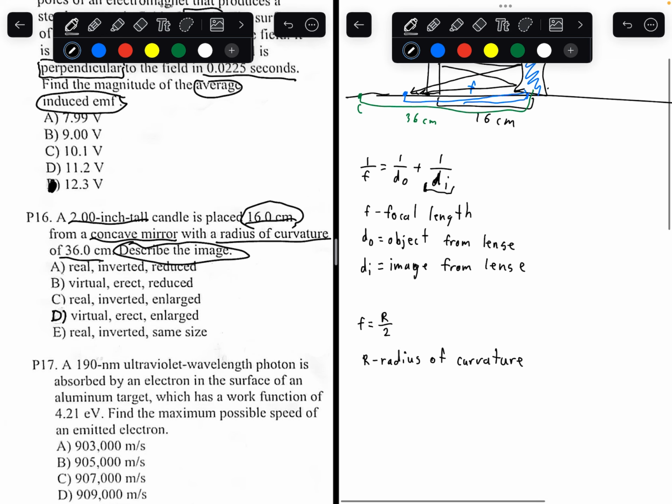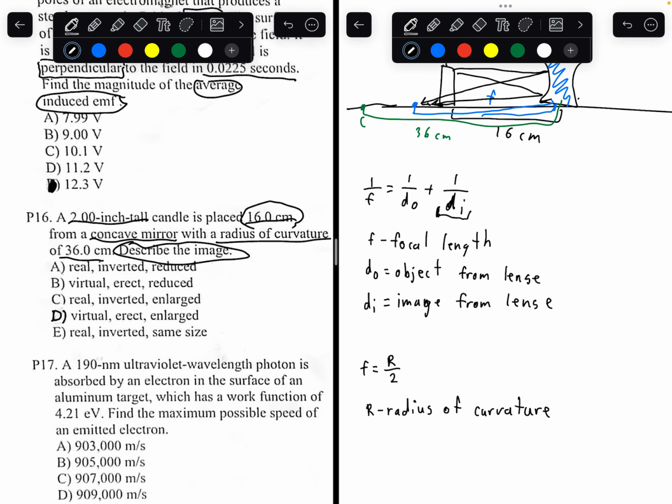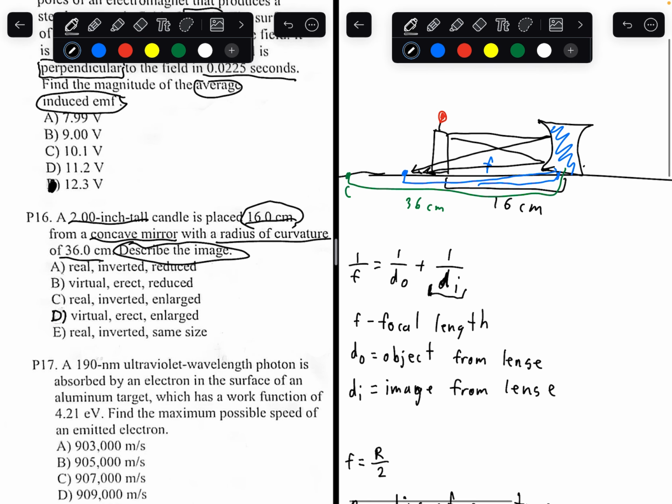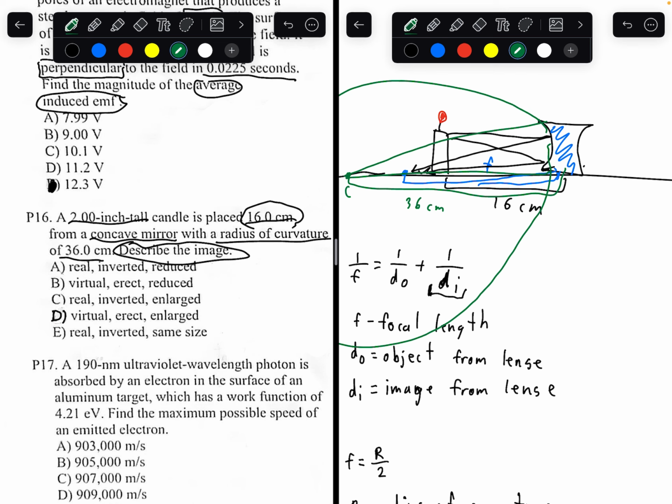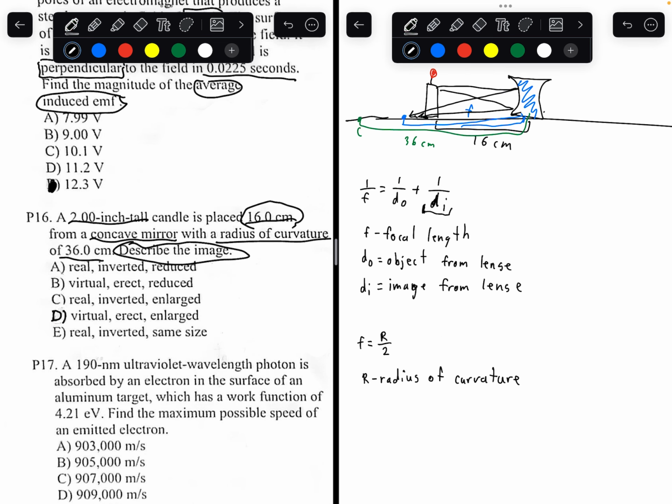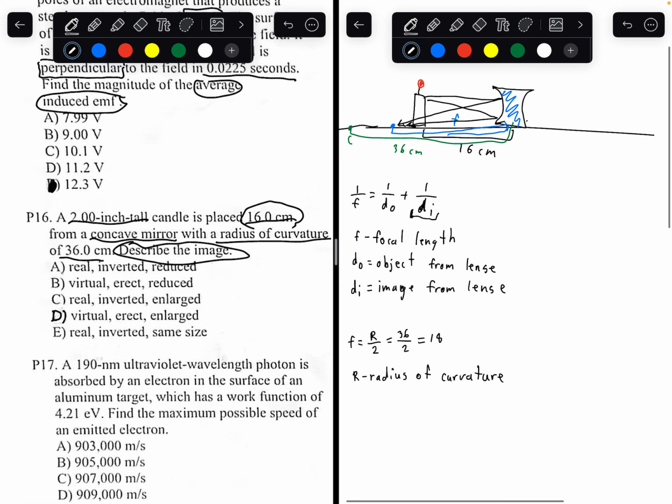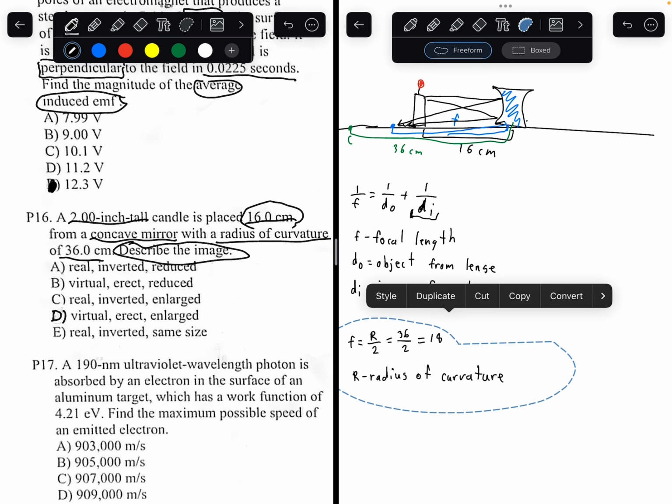The focal length is half the radius of curvature. The center is essentially the center of this entire circle, like if you can draw a full-on circle between the center and the lens. So, radius of curvature divided by 2 is focal length. That means the radius of curvature is given as 36 centimeters divided by 2. The focal length is 18 centimeters. So we know the focal length is 18 centimeters.